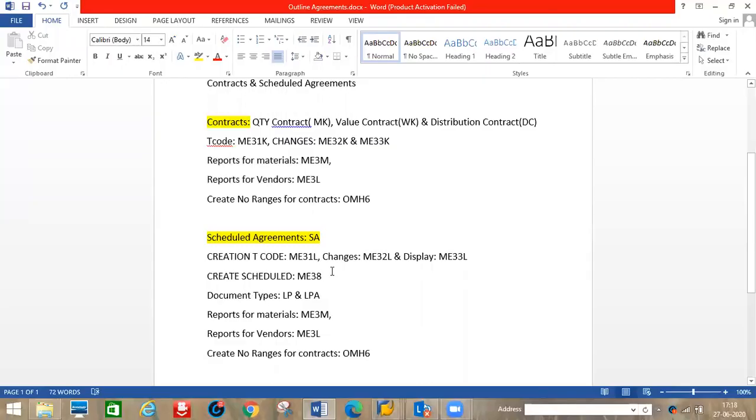For example, if on July 1st he is supposed to deliver 100 pieces, then at least 1 week or 10 days before, or maybe 1 month before, you send reminder mails to the vendor. The reminder says, as per your commitment, on July 1st you are going to deliver the 100 pieces. I'm giving you advance intimation because these are very critical materials. The production doesn't need to be stopped. We don't want business impact in case materials don't reach our office. So we follow up on the materials until they reach our office.